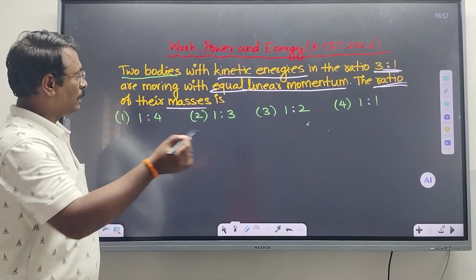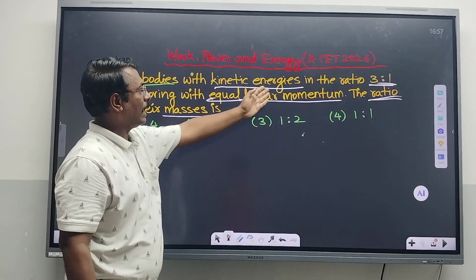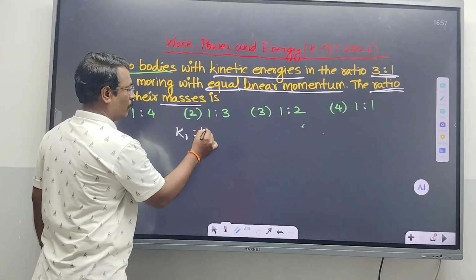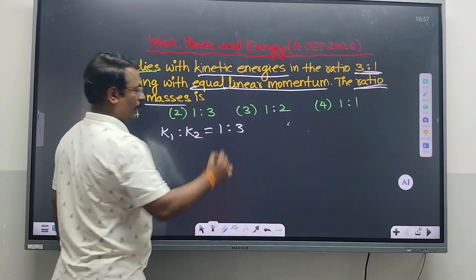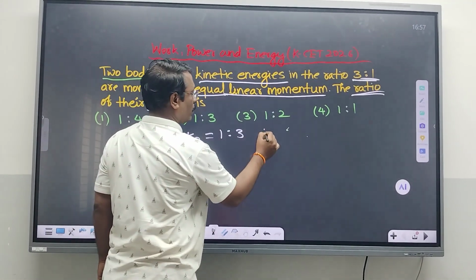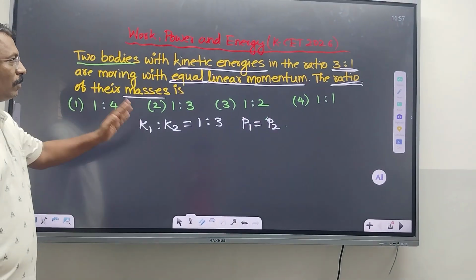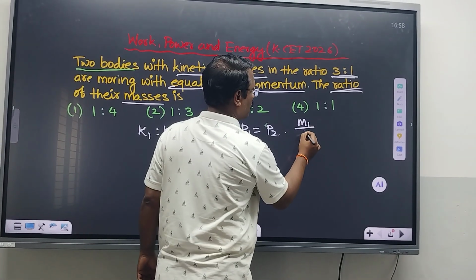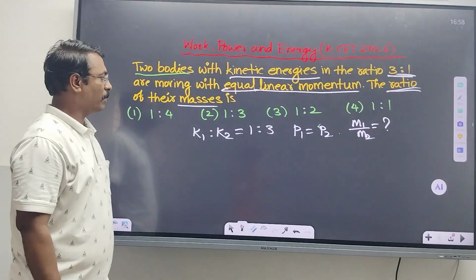Here two bodies have equal linear momentum, and kinetic energies are in the ratio 3:1. So if you write K1 and K2, the ratio of kinetic energy is K1:K2 = 3:1. It is also given that they have equal linear momentum, so we can write P1 is equal to P2. Now the question is, what is the ratio of their masses? We have to find M1 by M2, or M1 is to M2.